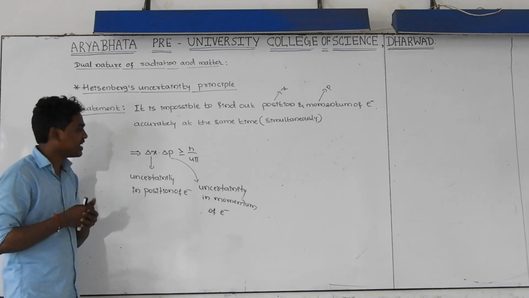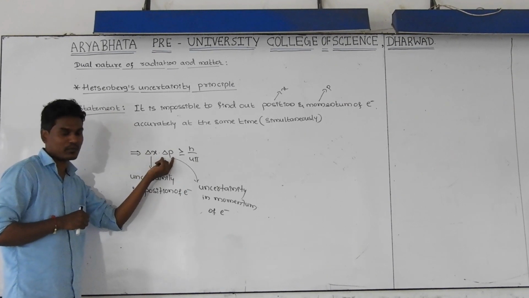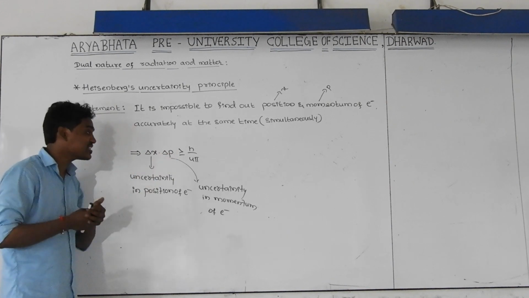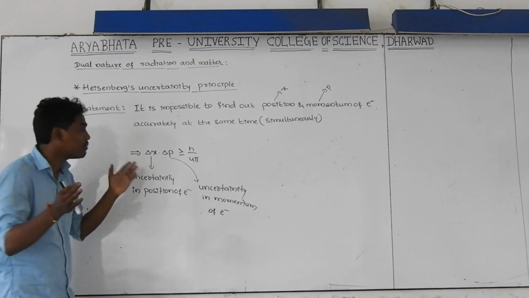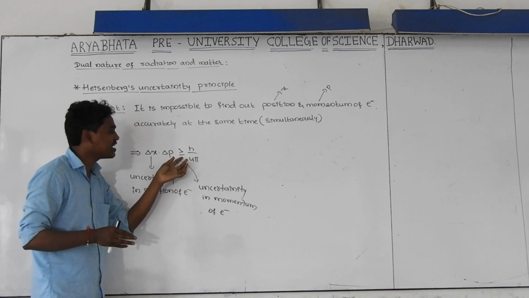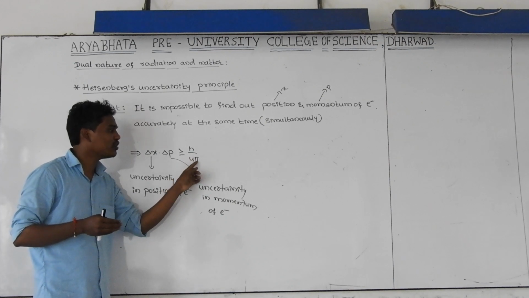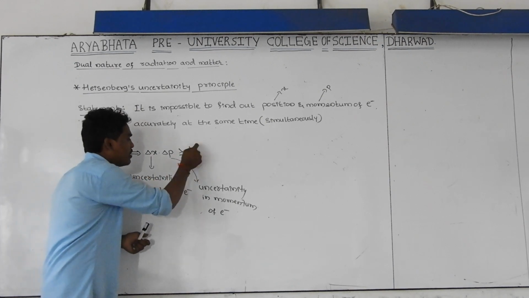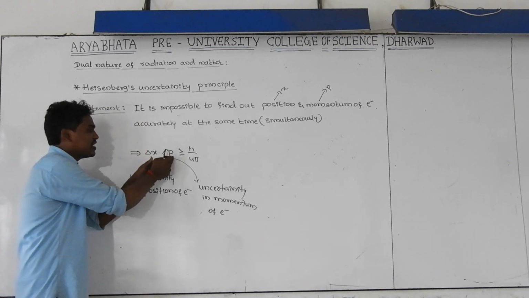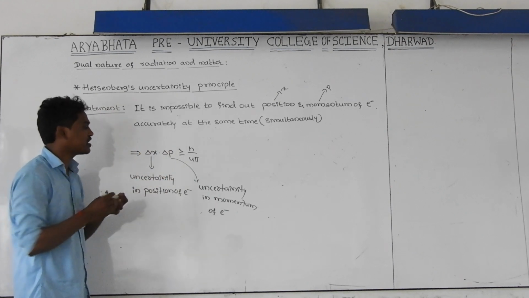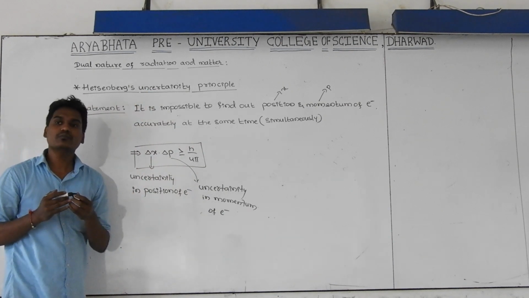That's why he took the general formula with uncertainty in position as well as uncertainty in momentum. Both are not exact values. He multiplied them, and this magnitude is almost equal to h by 4 pi. H is the Planck's constant divided by 4 into 3.14. After calculation, whatever you get is almost or exactly equal to the product of the uncertainty in position and uncertainty in momentum. This is a mathematical expression given by Werner Heisenberg in order to explain the position and momentum of the electron.